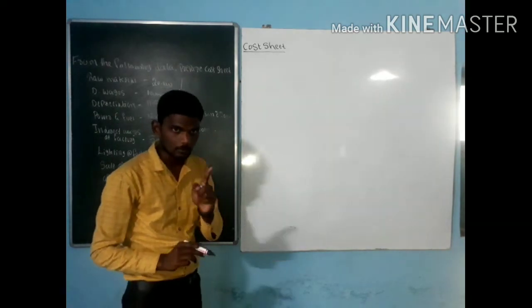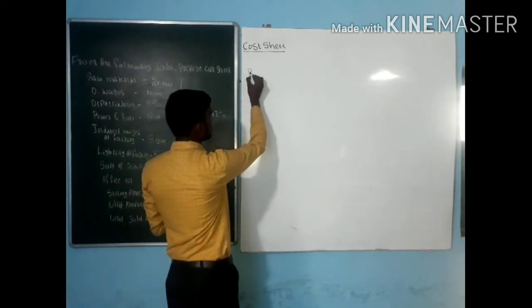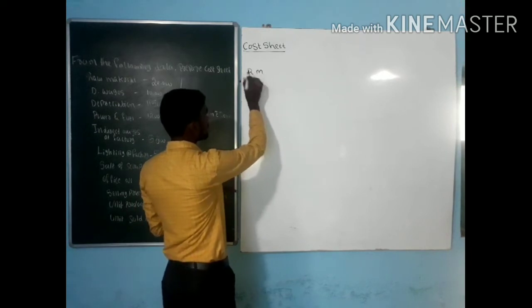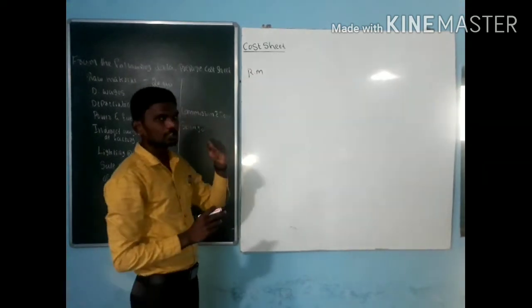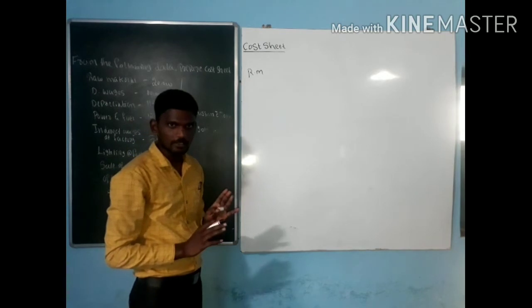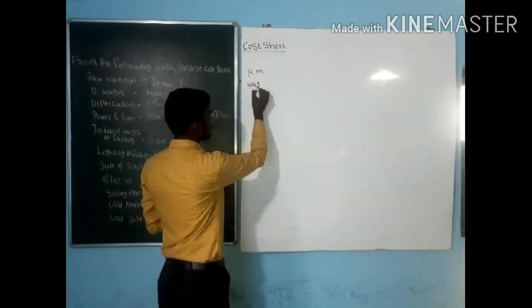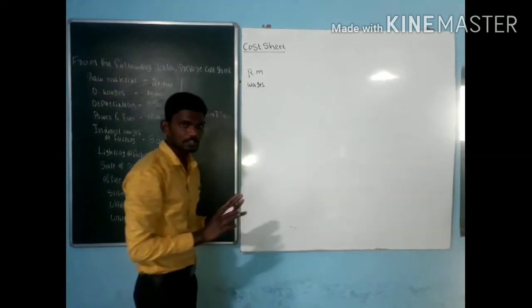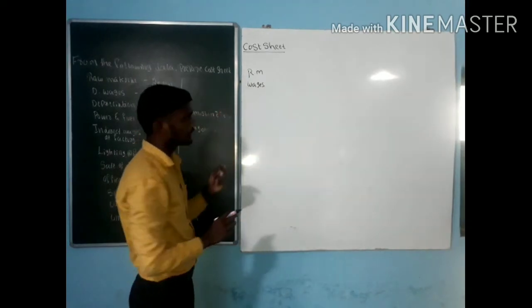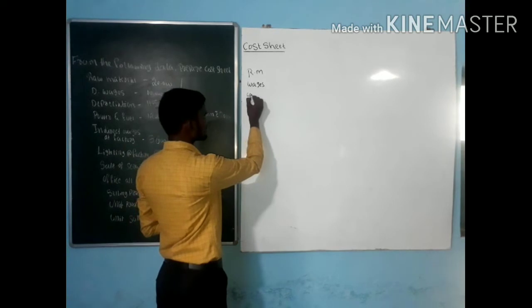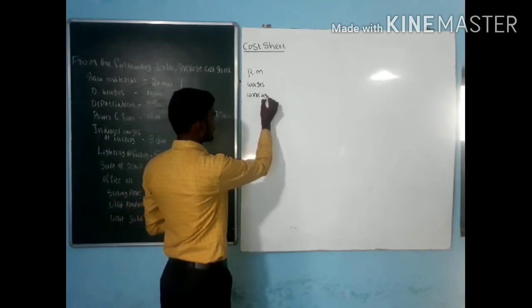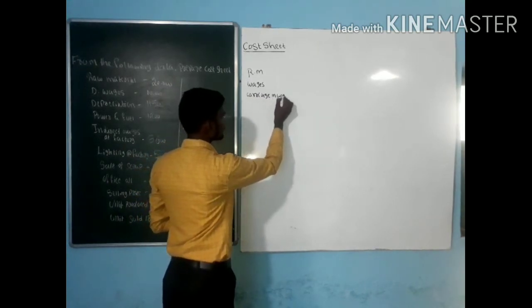Step number 1, I need to purchase raw materials. At the time of purchasing raw materials, for the laborers, I need to pay something in return. It is called wages. Next, in purchasing raw material, I incur some kind of expense, that is carriage inward.